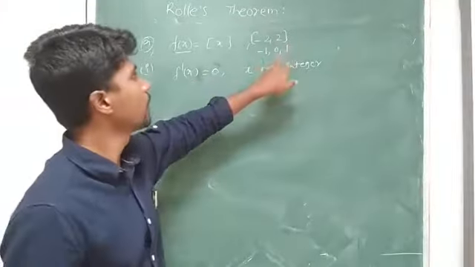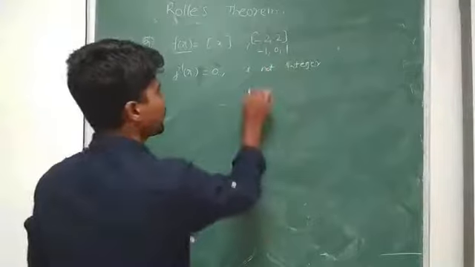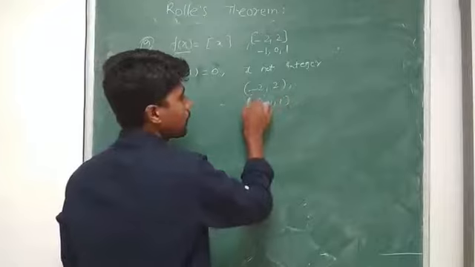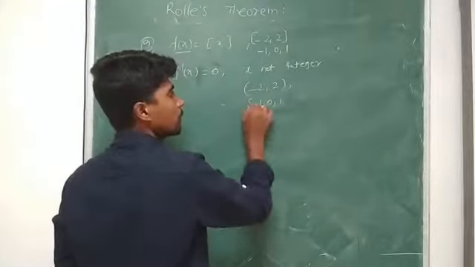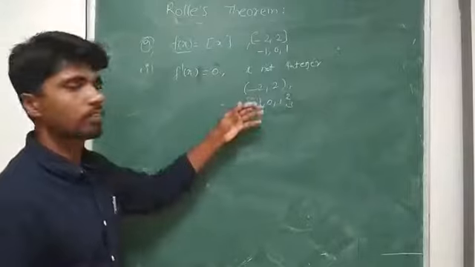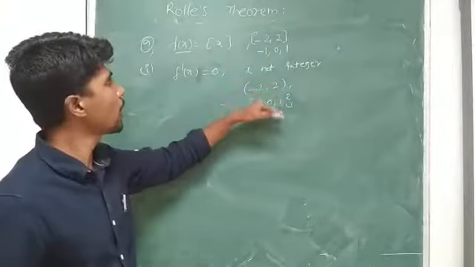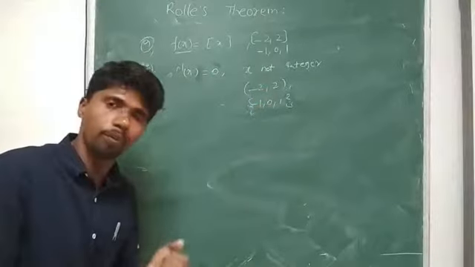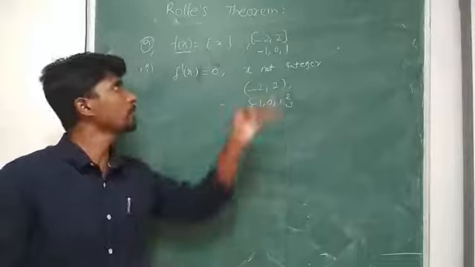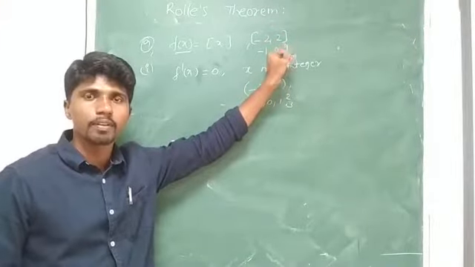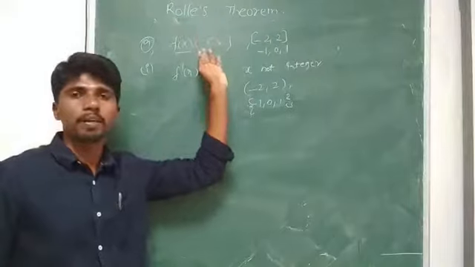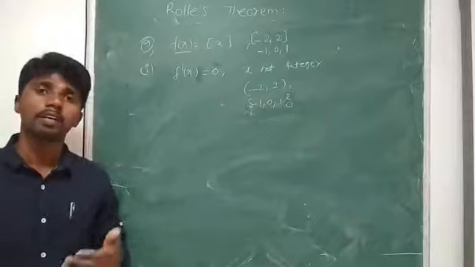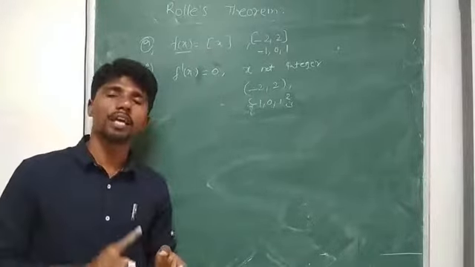So in between minus 2 comma 2, except at minus 1, 0, 1, we get 0 for all values lying in between minus 2 and 2. So here f dash of c is 0 and c is lying in between minus 2 and 2 only, even though the given function does not satisfy Rolle's theorem. So we can say the converse of Rolle's theorem may not hold.